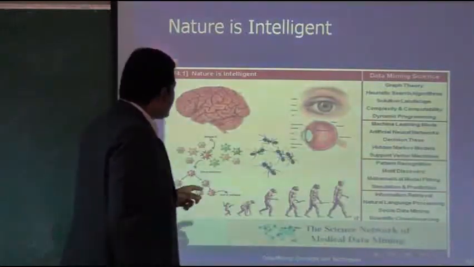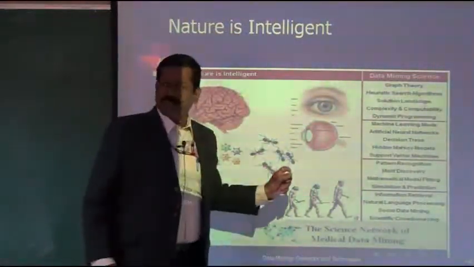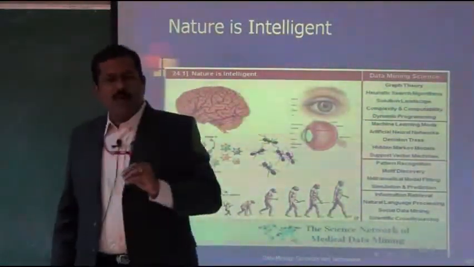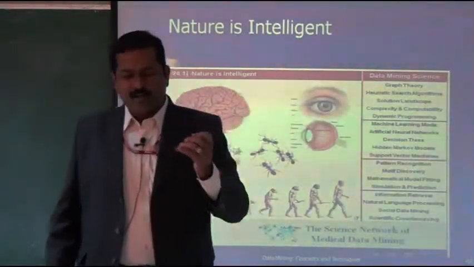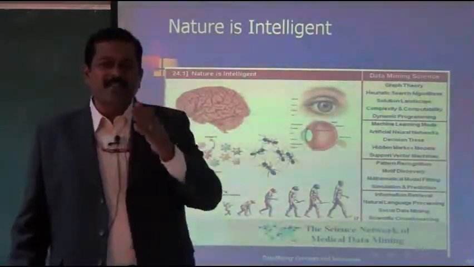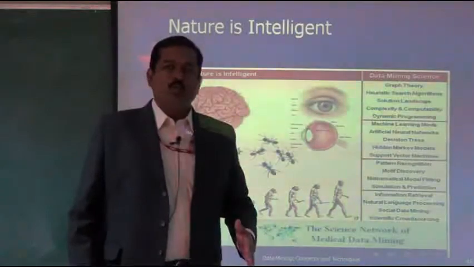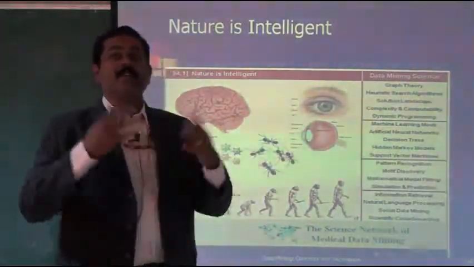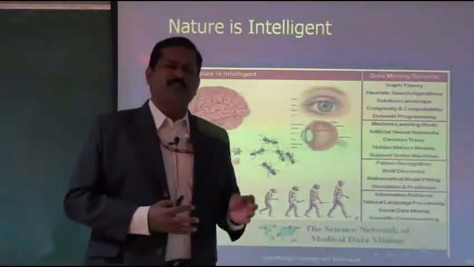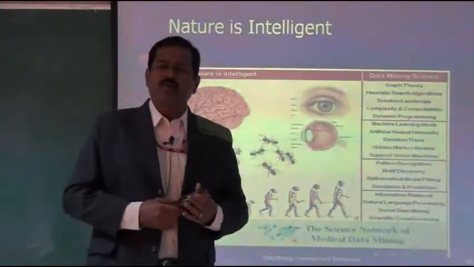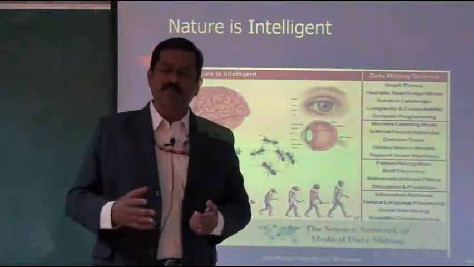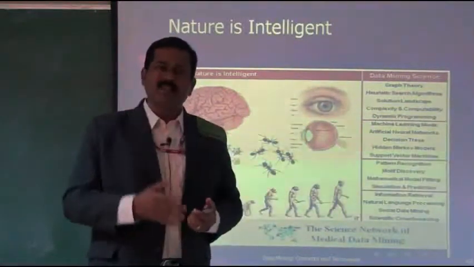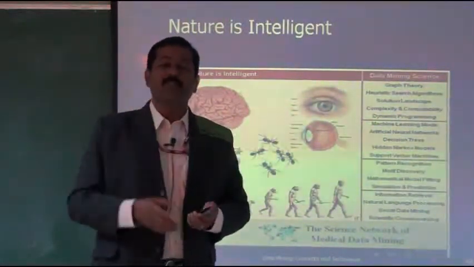And the next one is the ant colony. The ants are not very smart when single, but in a colony, when they are moving as a group, they exhibit a kind of intelligence that is fantastic. So we are trying to model some algorithms based on ant intelligence, called ant colony optimization.